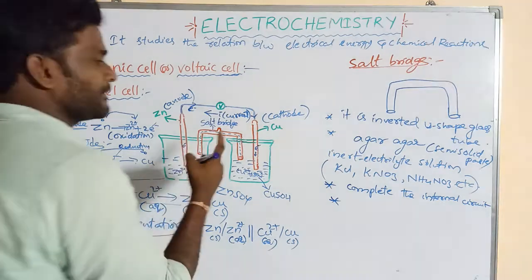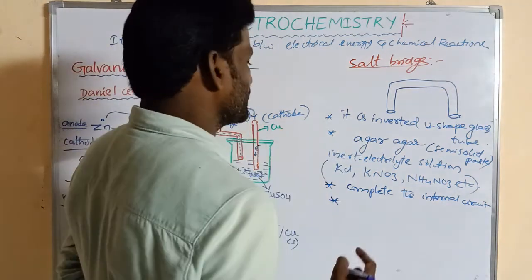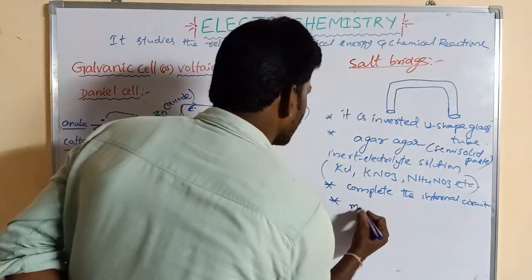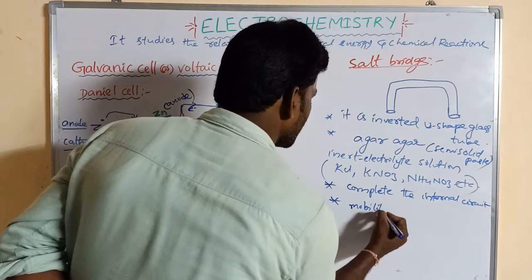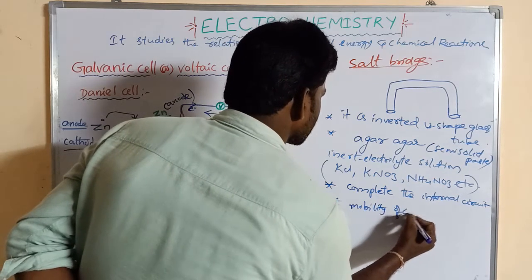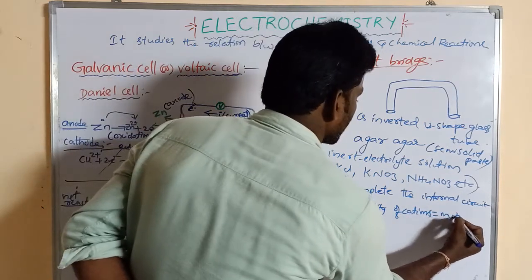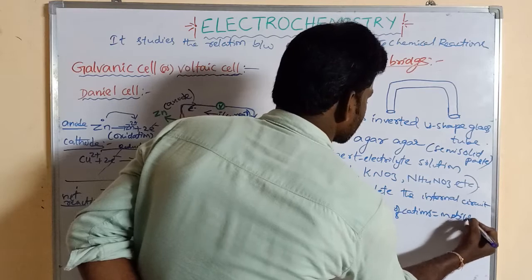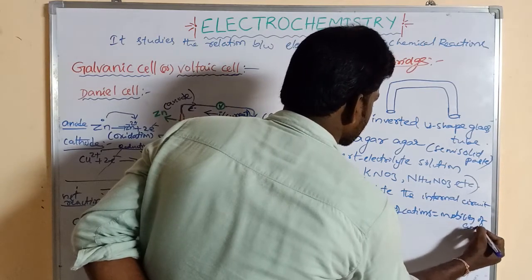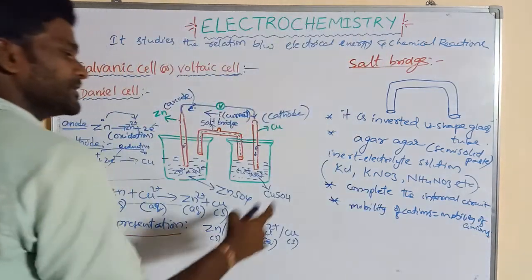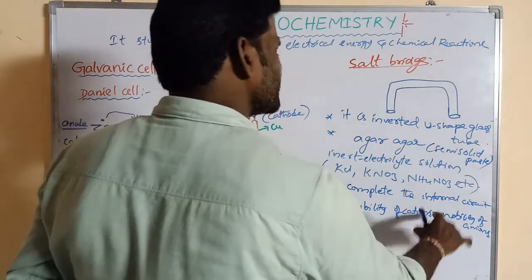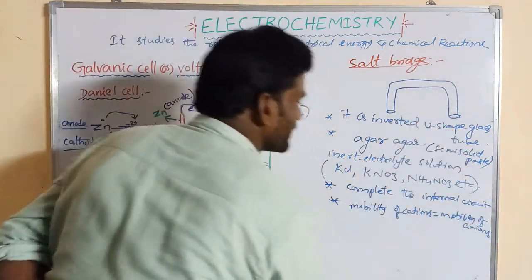By using the salt bridge, the mobility of cations is equal to the mobility of anions. The mobility of cations means the velocity of cations is equal to the velocity of anions.